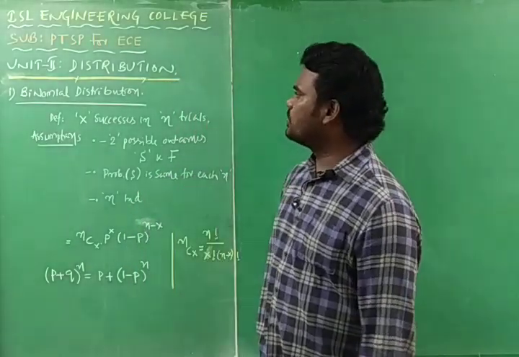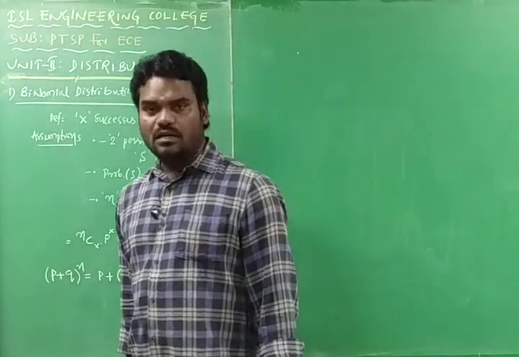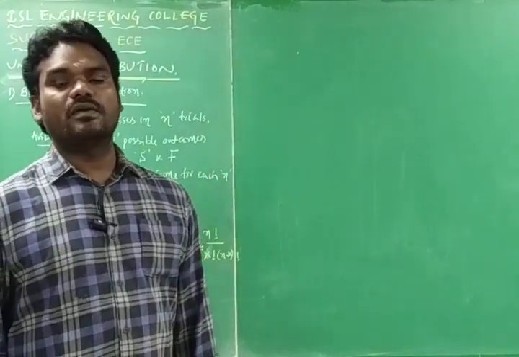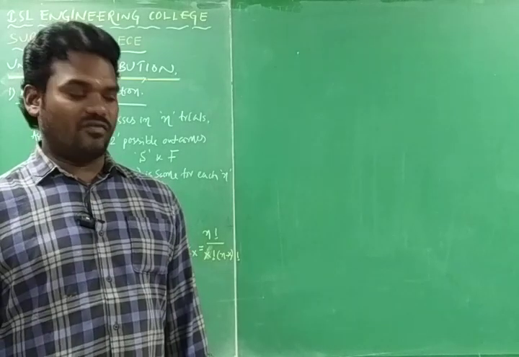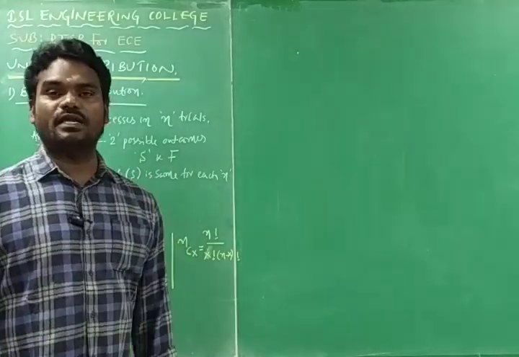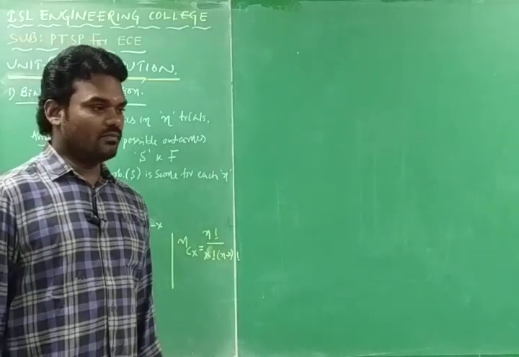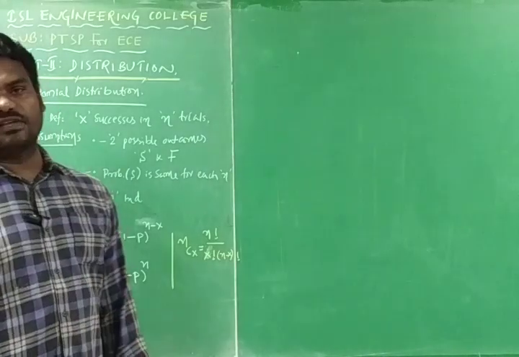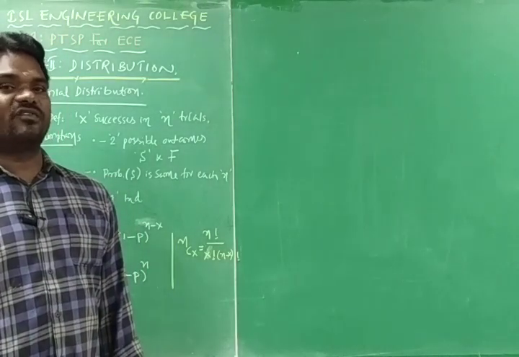In this class I am going to explain about distributions, various types of distributions we are going to study. After studying the various types of distributions, we will see how we use these distributions in the calculation of probability. Whatever we discussed in the first unit, we didn't concentrate on the number of failures.